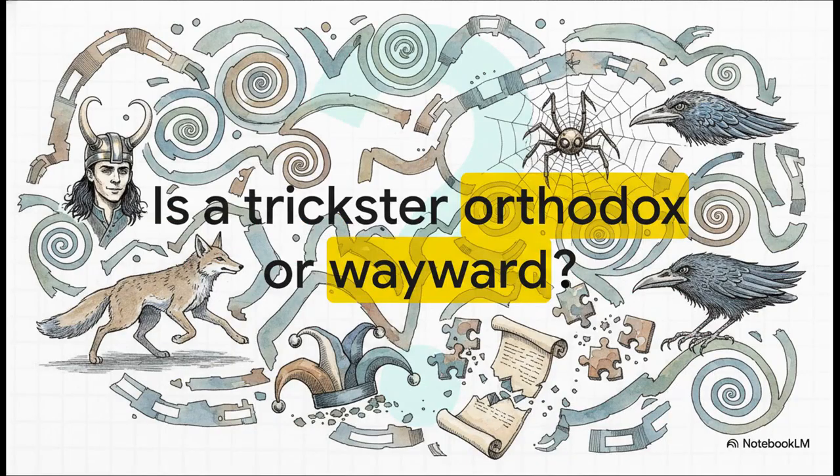Okay, let's jump right in and put you to the test with a fill-in-the-blank question inspired by our source text. I want you to think about a mythical trickster figure. By their very nature, these characters break the mold, right? So, would you describe them as orthodox, meaning they follow traditional standard beliefs? Or are they wayward, meaning they are disobedient, willful, and totally unpredictable? Well, if you chose wayward, you are already thinking exactly like the storytellers we'll be exploring today.